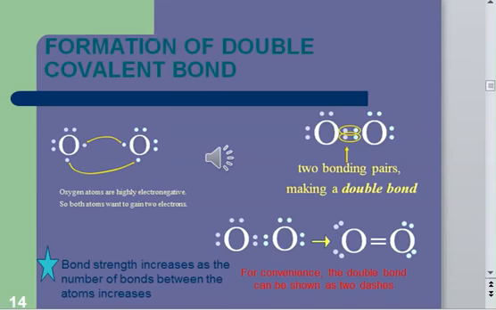So in the case of covalent compounds, what is very important is that when you have a single bond and when you have a double bond, the bond strength increases as the number of bonds between the 2 atoms increases. So if you have a single bond between 2 atoms, the bond strength will be weaker, but when you have a double bond between these 2 atoms, then the bond strength will be higher, right? So this double bond is stronger than a single bond, right? Similarly, if you have 3 bonds between 2 atoms, then the triple bond will be stronger than a double bond, and in turn the double bond will be stronger than the single bond, right?